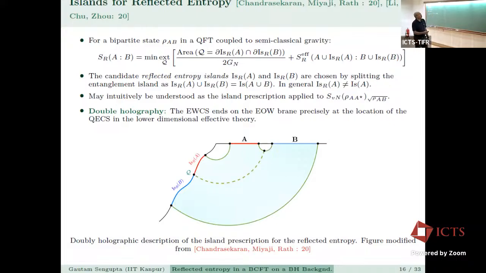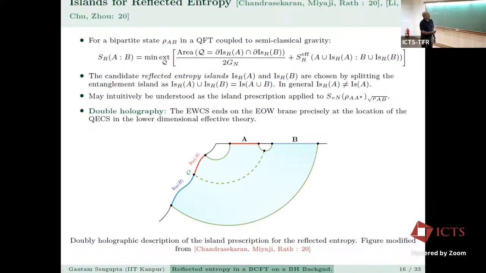So this brings us to what I was saying earlier, that it is possible to look at a more nuanced structure of entanglement by looking at mixed states in subsystems, mixed state configurations in the radiation bath. And it gives rise to very interesting phase structures. So this was done for reflected entropy in these two papers. They came on the same day, I think.